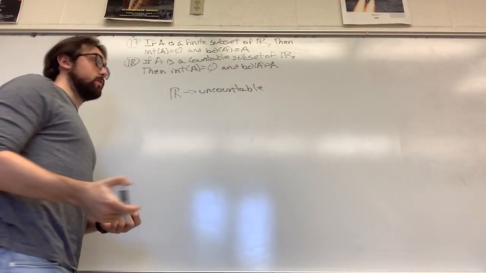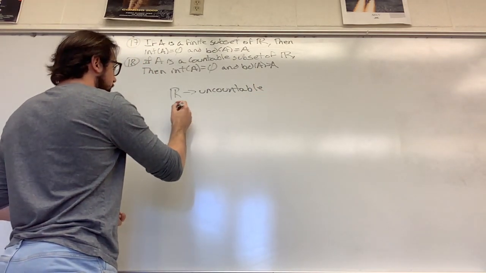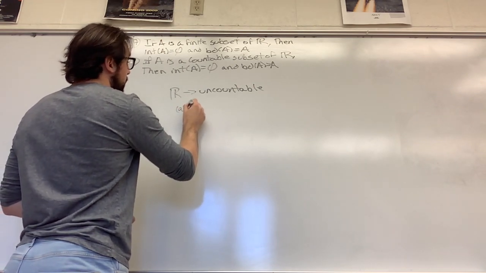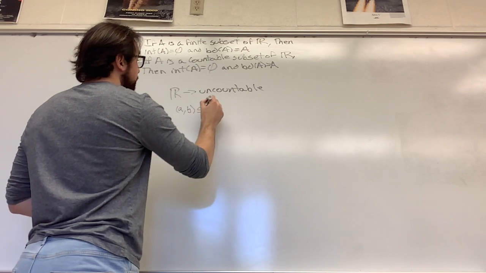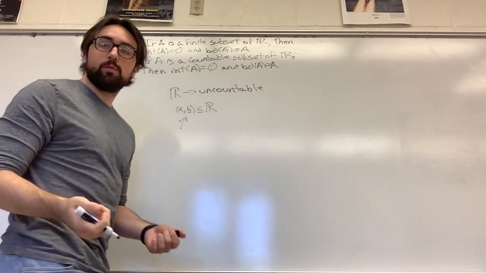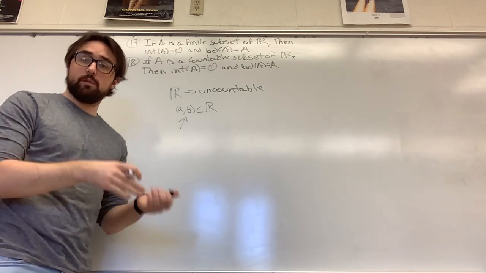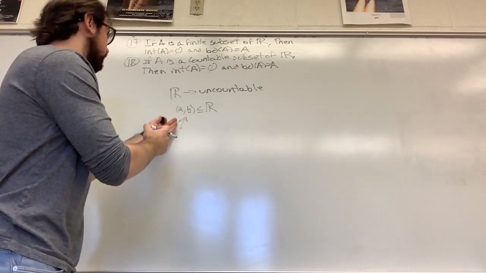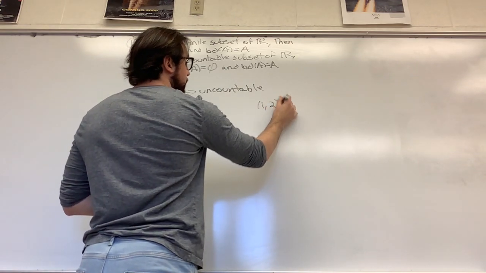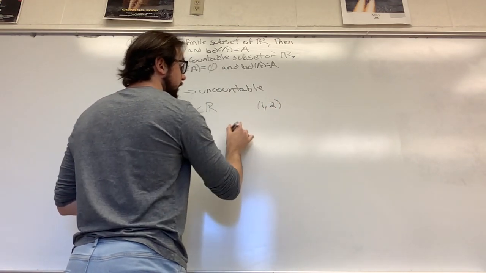This essentially means that in between every two elements of the real numbers, there's also an uncountable amount of elements in this subset. For example, if we took the open set between 1 and 2, then there's an uncountable